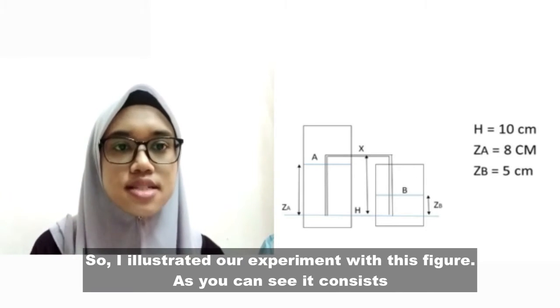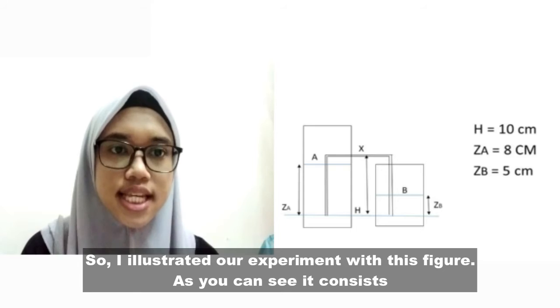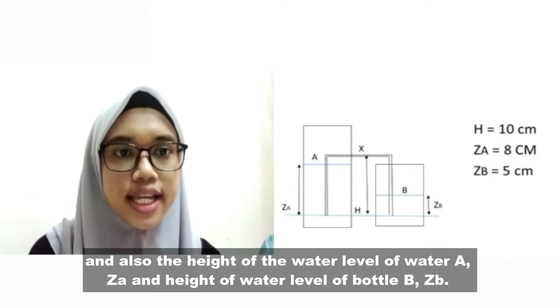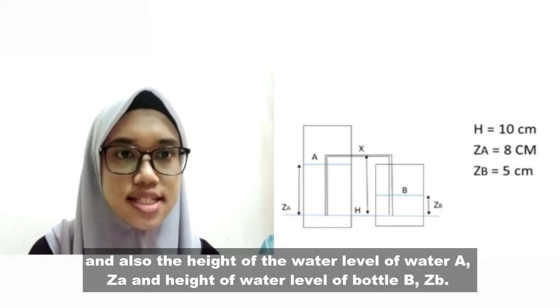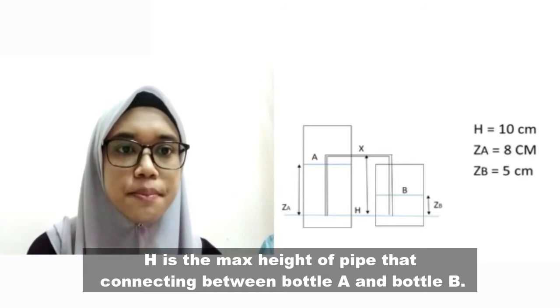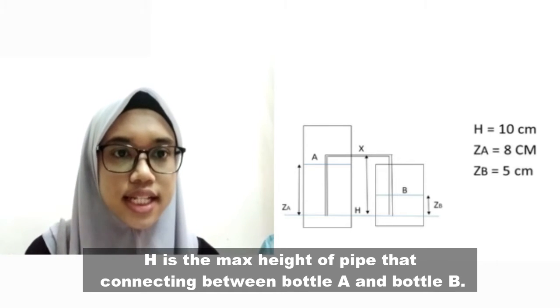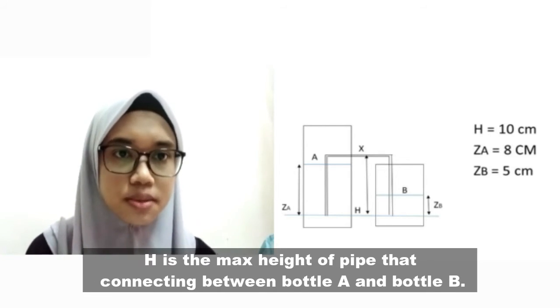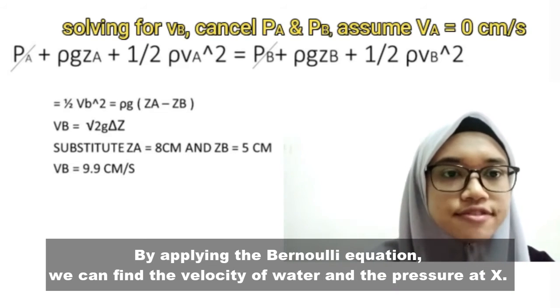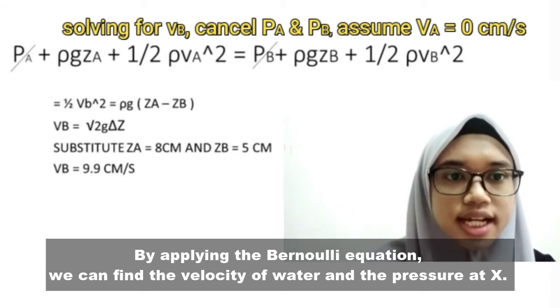So, I illustrate our experiment with this figure. As you can see, it consists of 3 points, point A, point B, and point X. And also the height of water level of bottle A, ZA, and height of water level of bottle B, ZB. H is the max height of pipes that connect bottle A and bottle B. By applying the Bernoulli equation, we can find the velocity of water and the pressure at X.